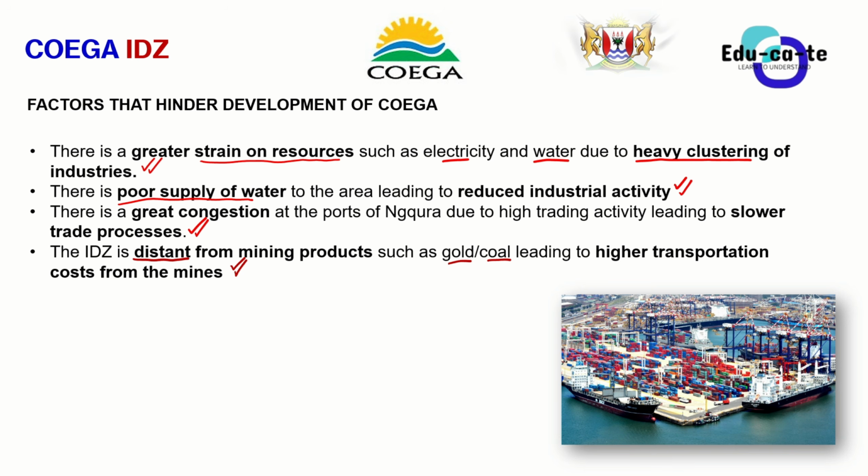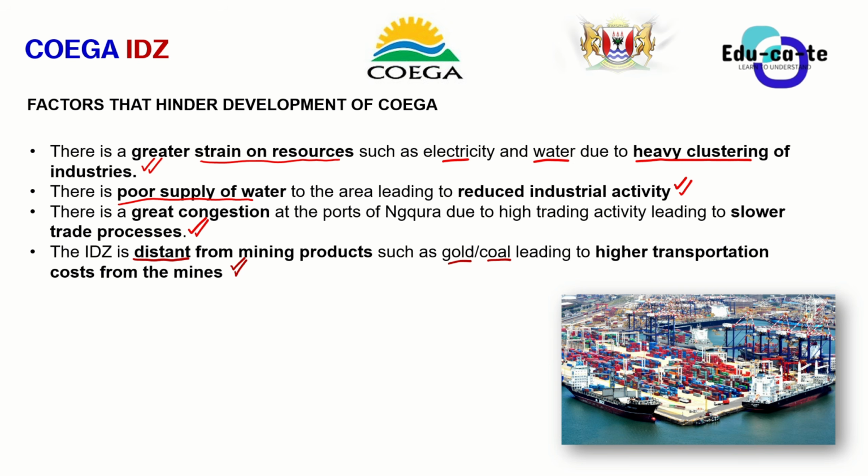You want it in large quantities, so you need to use trucks, and those trucks take days and days moving from Emalahleni all the way to the Coega ITZ. This slows down everything, and it's also costly. It's very expensive to get a logistics company that will transport that large amount of a commodity, maybe gold or coal, from a very far away place to the Coega ITZ.